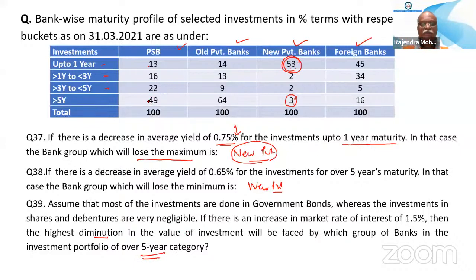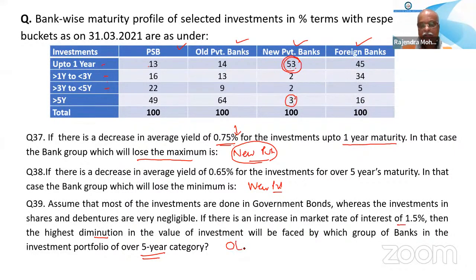Means suppose all these things are invested in government bond, very less investment in share debenture, and there is an increase in the market rate of interest by 1.5%. Old generation private banks. All private banks. Then which bank will be?